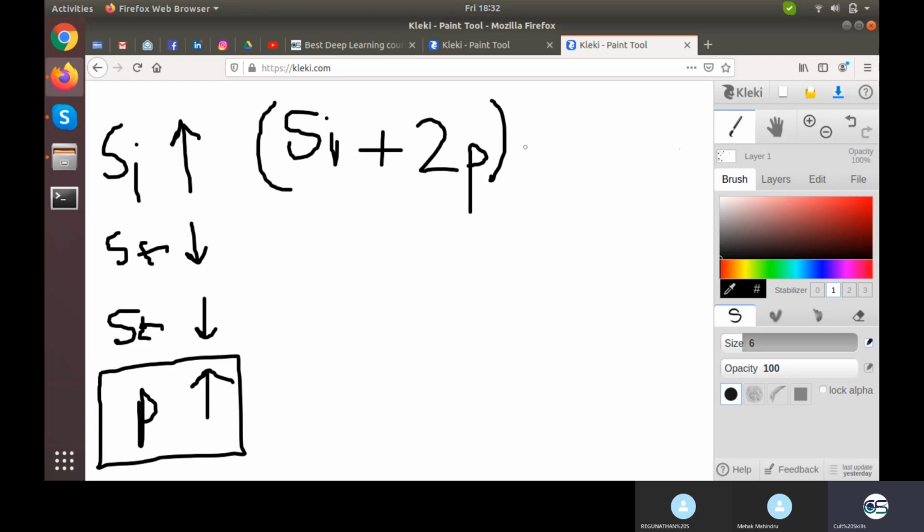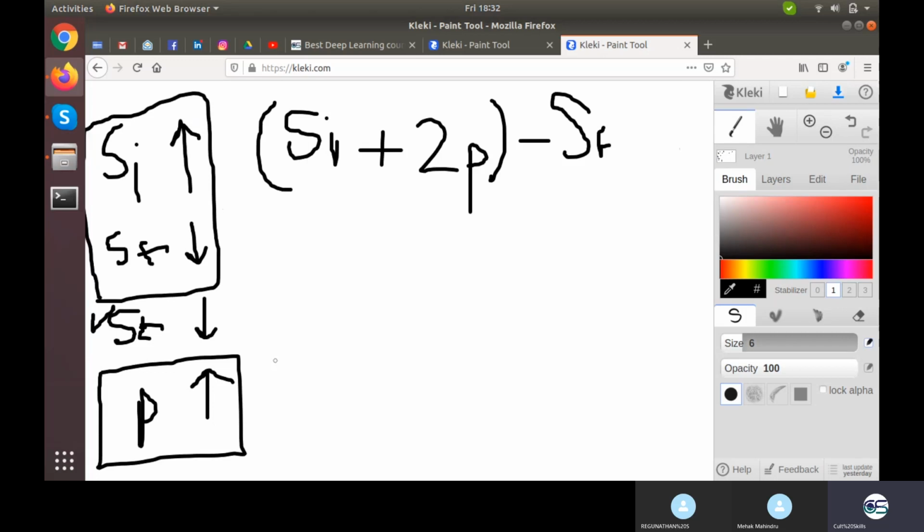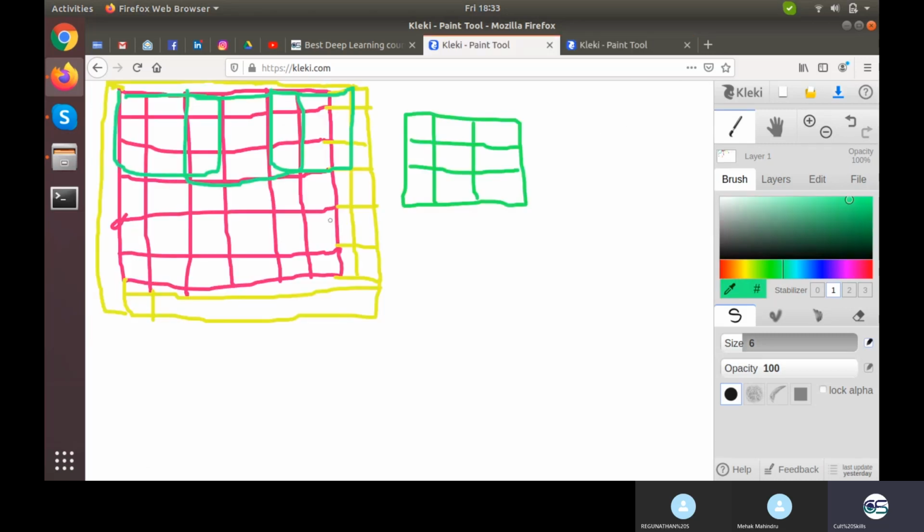Now what else we were having earlier is the size of filter. We have covered these two parts as well. Another thing is the stride. If our stride is 1, then we will get a result similar to this. What we have added is padding, which is an addition to the size of image. So we turned out to be SI plus 2p minus SF plus 1.